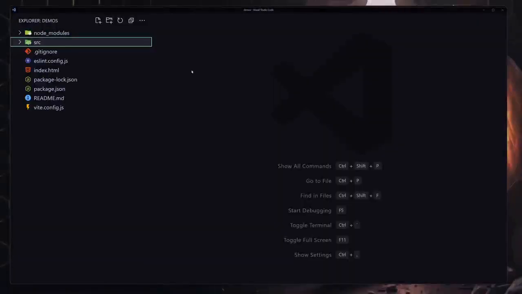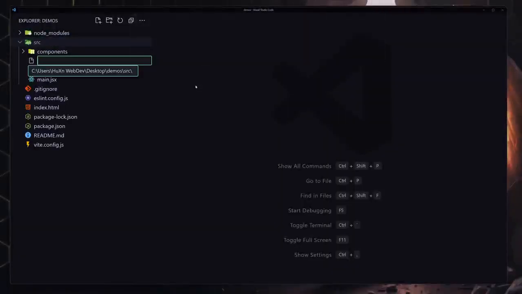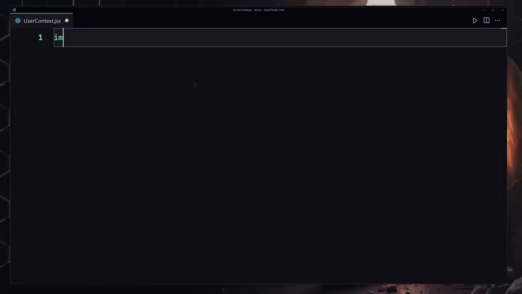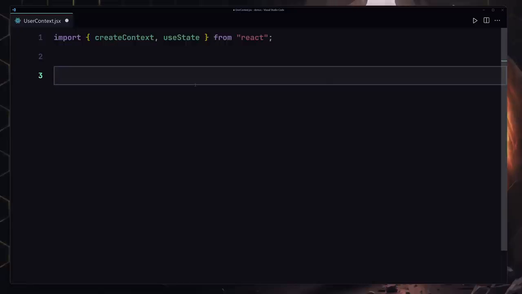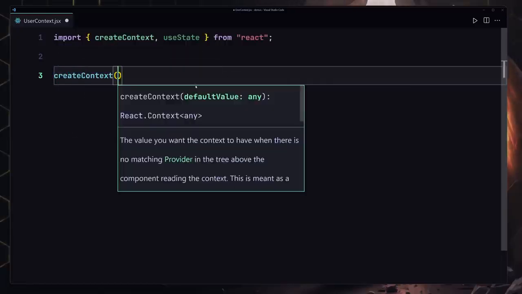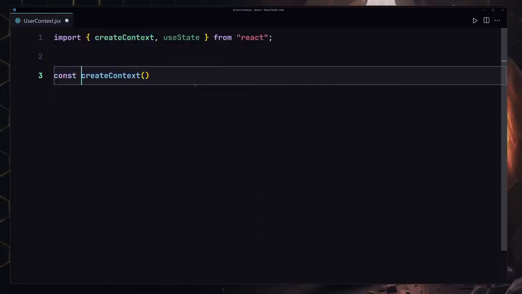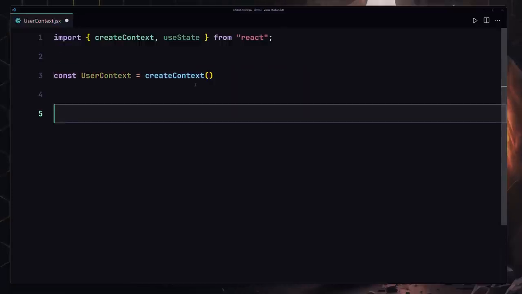Inside this src, I'm going to create a file with the name of UserContext.jsx, and inside there the first thing I want to do is import createContext and also useState as well. Next, we have to define our context. I'm going to be using createContext and execute it, and I'm going to store it in some sort of a variable. I'll just give it the name of UserContext.